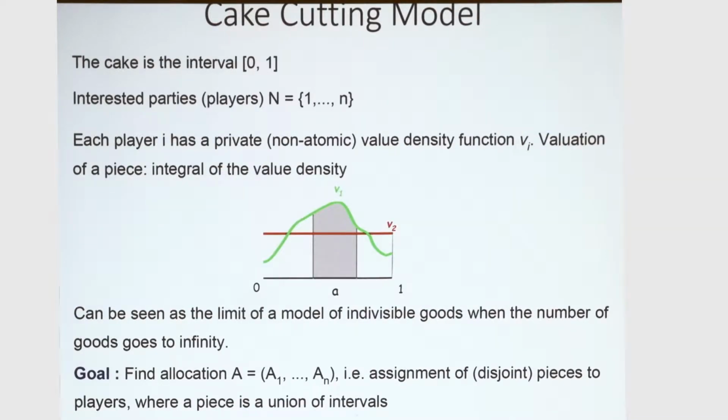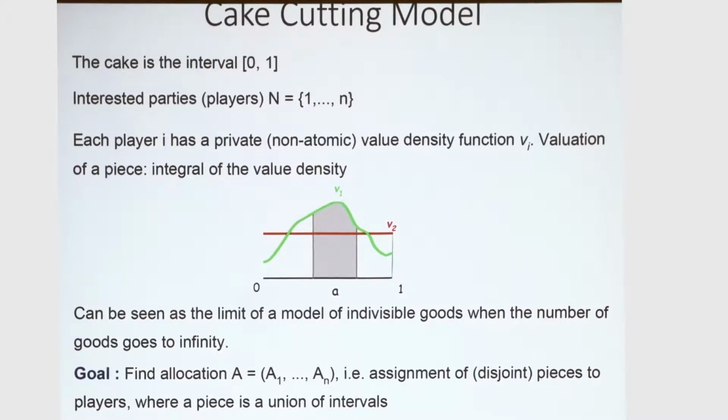The K-cutting model is the following. We have a resource that is the unit, that can be modeled as the unit interval. So you can think of it as a piece of land, and we'll have a set of interested parties or players, and there will be n of them. And each person will have some preference over the resource, and this will be represented through a value density function that is non-atomic. And so, for example, if we want to figure out what is player one's value for an interval, we will take the integral of this value density, and that will represent his value.